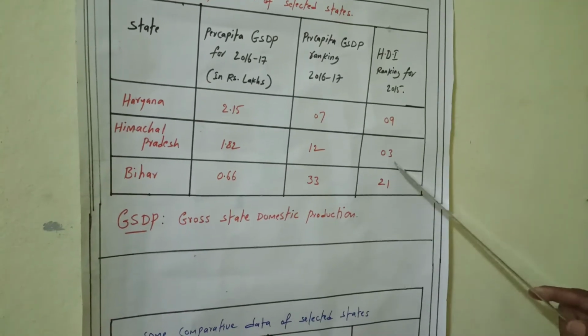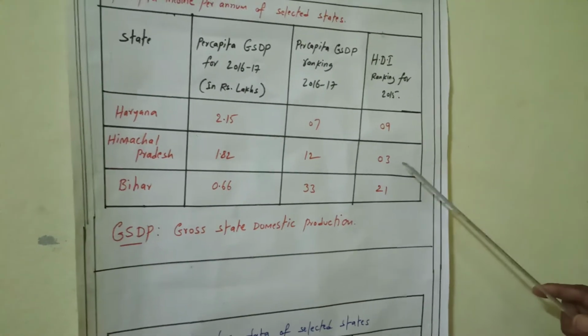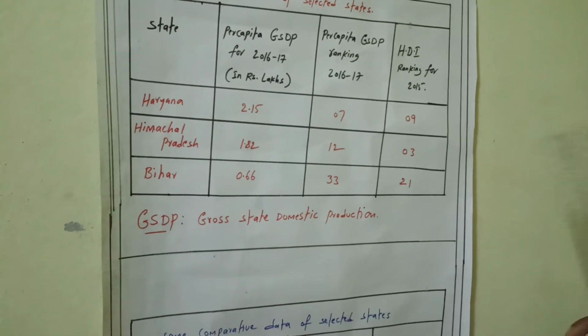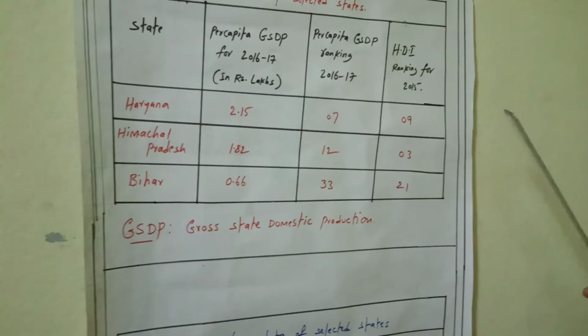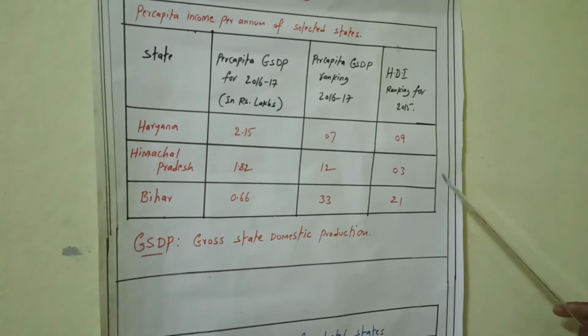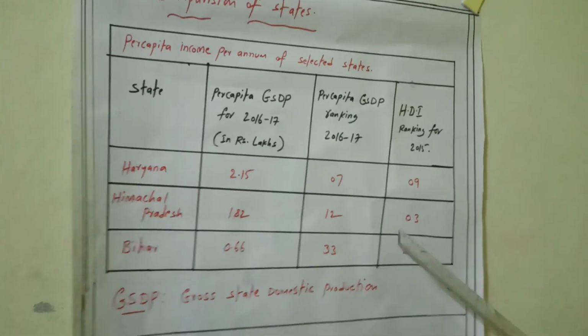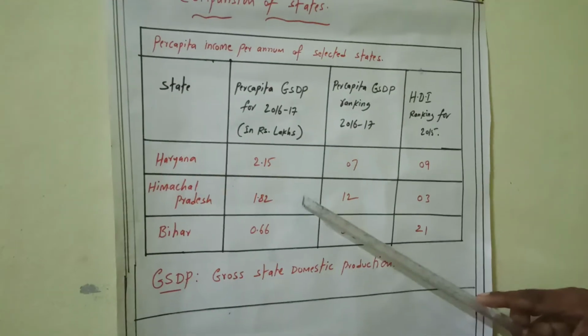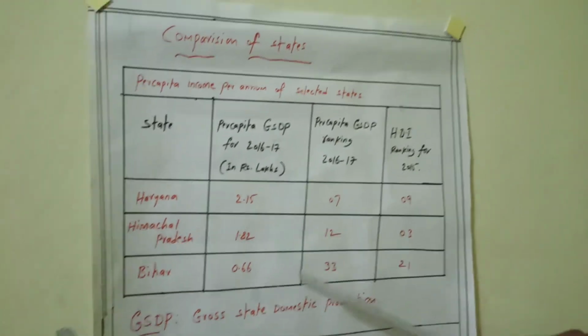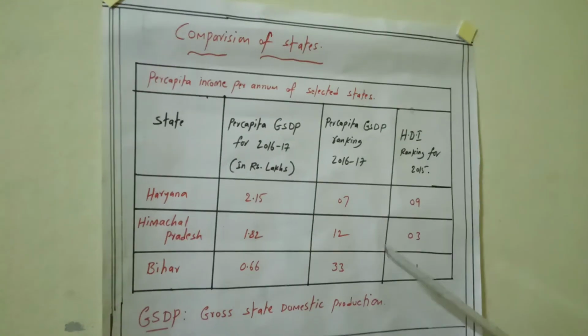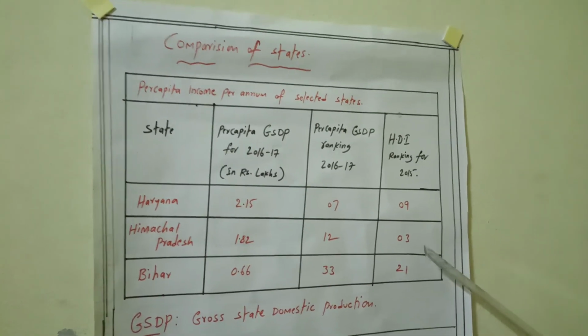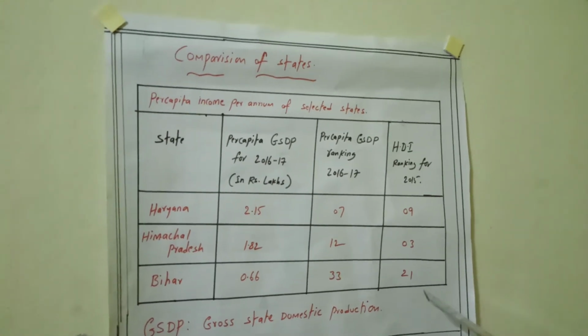But Himachal Pradesh showed its development based on three indicators: IMR, literacy rate, and gross enrollment ratio. Only in per capita income is it lower than Haryana. But it showed development on three indicators. That's why it occupied a better HDI rank.